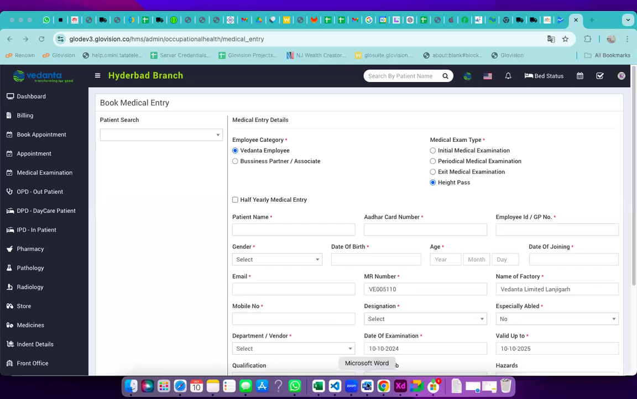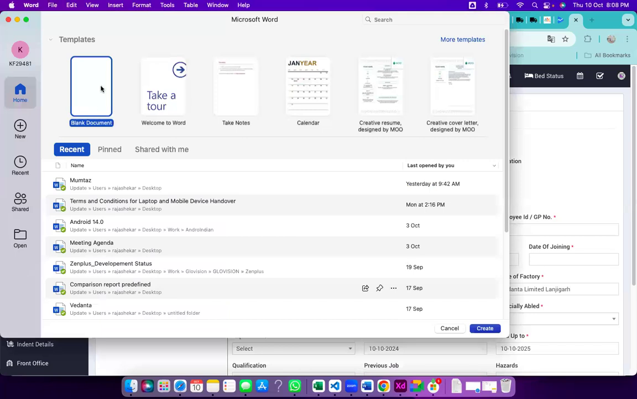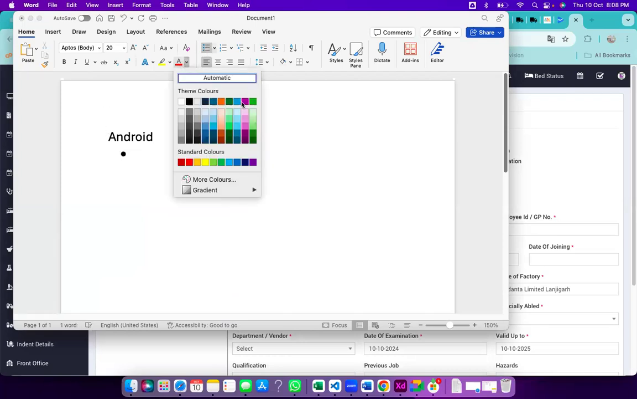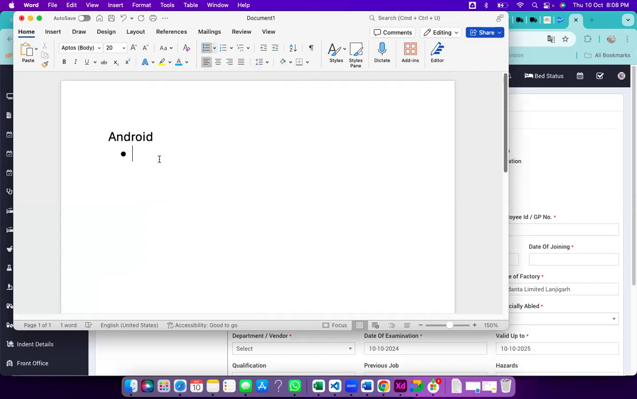So we are discussing Android features, right? Yesterday we discussed till Android 7.0. Today we will discuss Android 8.0, that is Oreo. In this Android 8.0 itself, there are around 20 to 25 features. Those we will discuss here one by one, right?